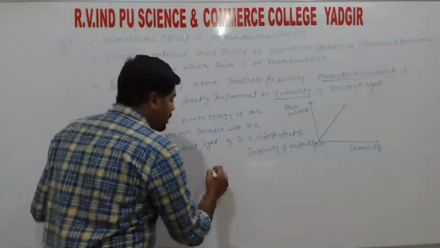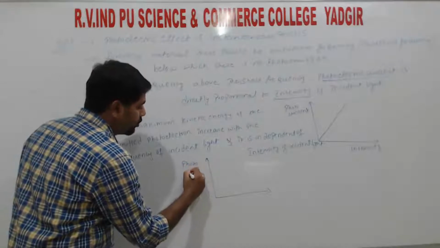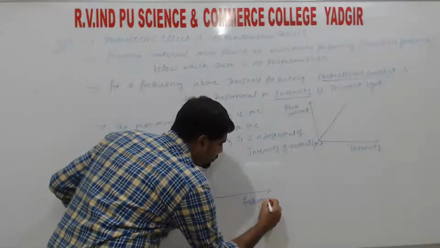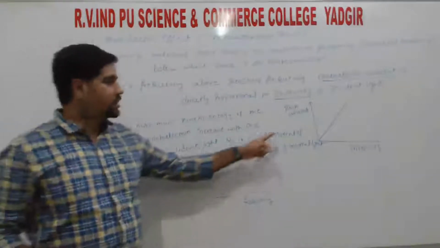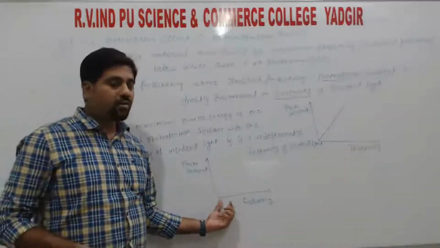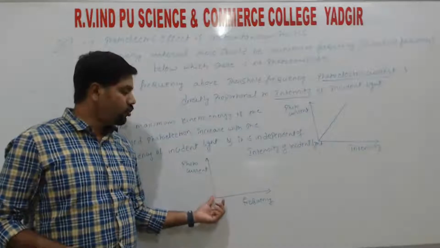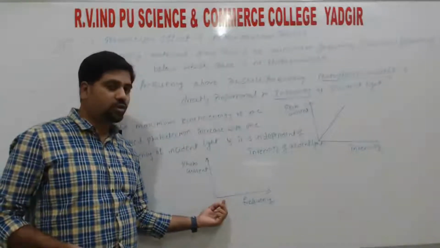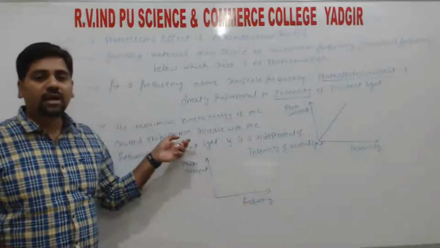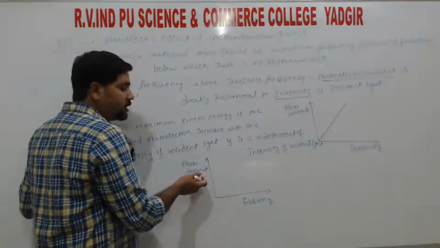Again, if you plot the curve for the photo current along the y-axis and frequency along the x-axis, this is the curve for photo current versus intensity, and here is the curve for photo current versus frequency. On the frequency axis we mention the threshold frequency. Below the threshold frequency there will be no photo emission, so the photo current is always 0 below the threshold frequency. Above the threshold frequency the curve is linear. As frequency increases, kinetic energy increases, and hence we get the current linearly.